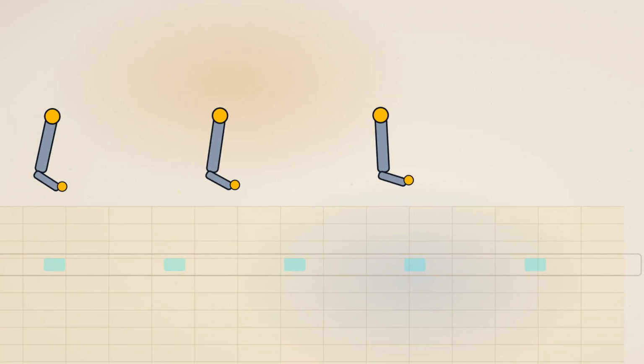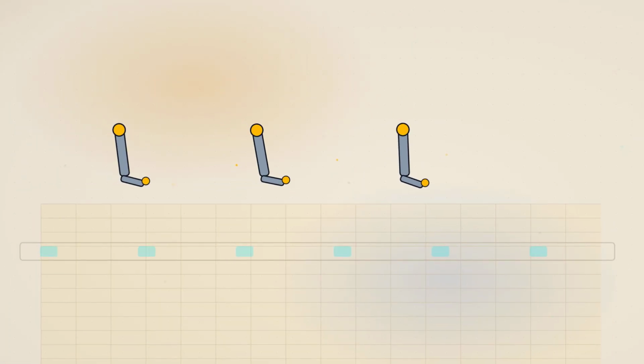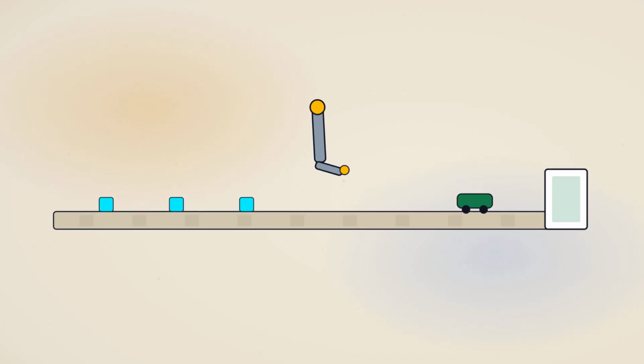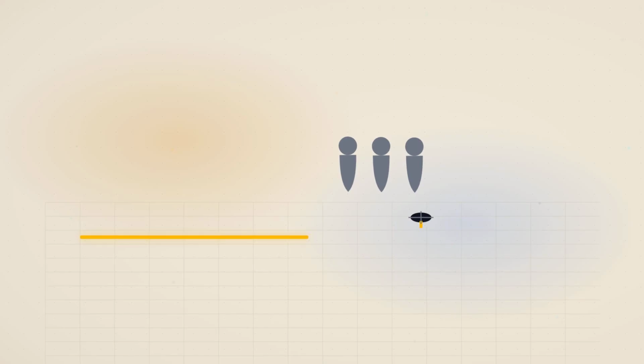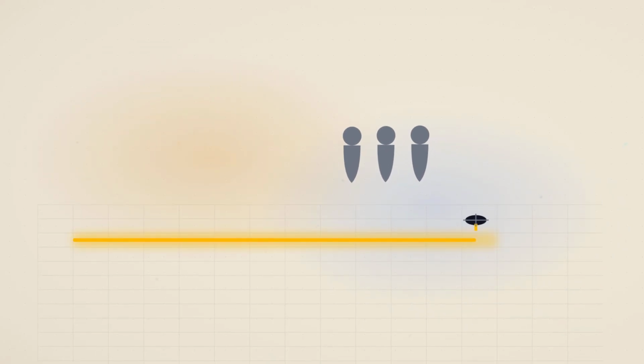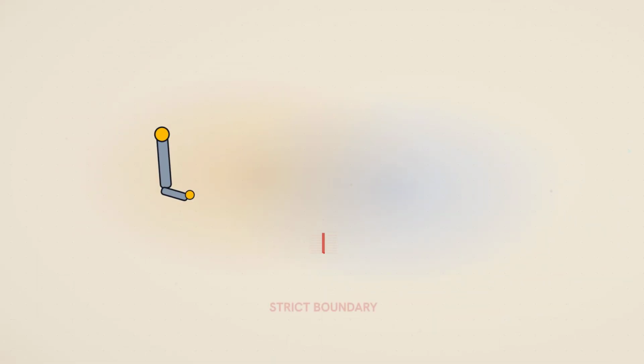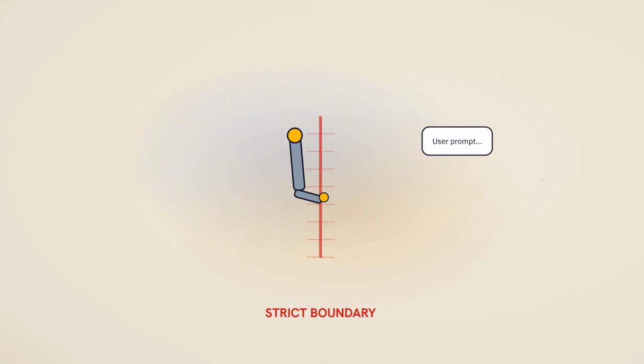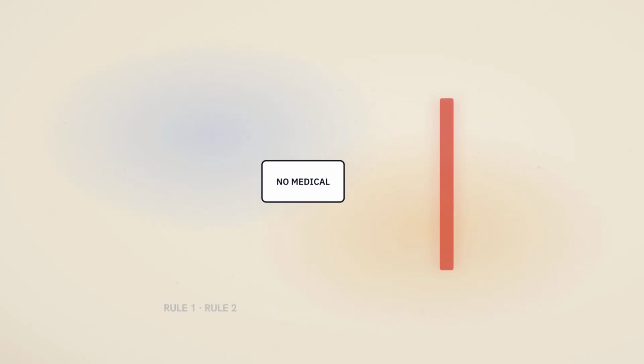Think back to our factory floor metaphor, where robots are building cars on an assembly line. The raw materials come in, the robot arms weld the parts, and the finished car rolls out the door. Now imagine we paint a thick yellow line on the floor right in front of the human workers. In AI, we call this a red line. It's the strict boundary a model cannot cross no matter what the user asks. We stack up rules to build that wall.